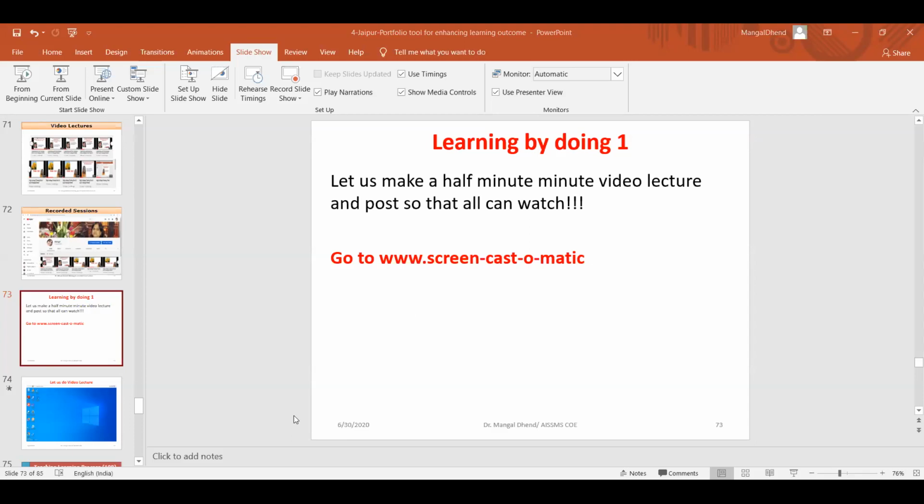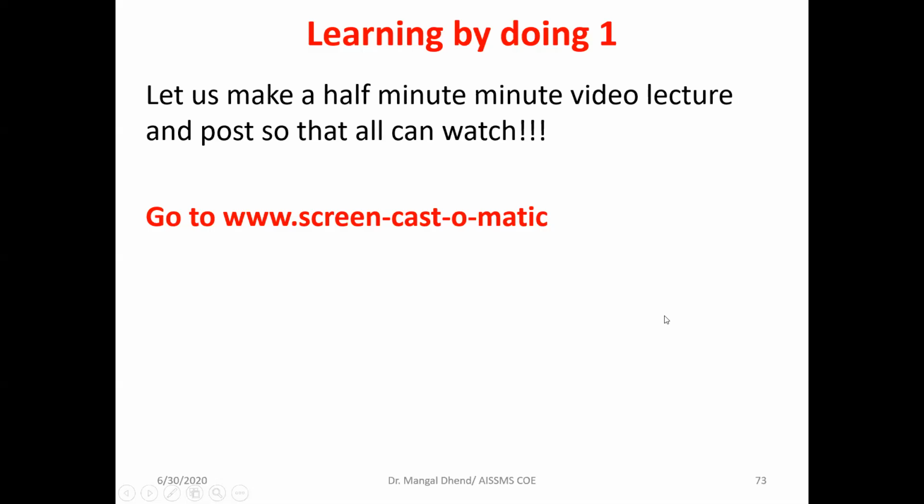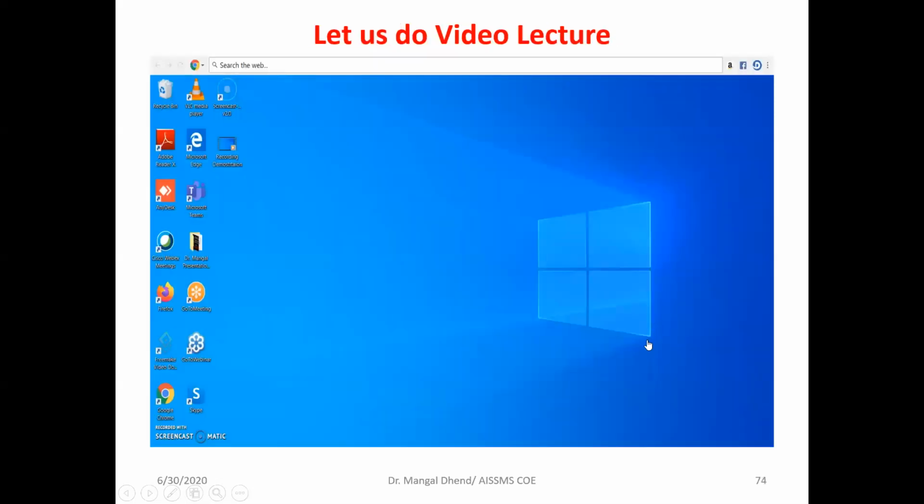So for a search engine, you can use your favorite one; I'm using Google Chrome. Fortunately, the speed is less. So go to screencast-o-matic.com and their launcher will come, and you just start doing it that way.